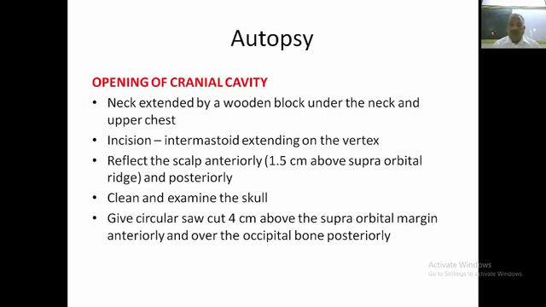This skull is made visible, and then the skull is cut using electric cutters at an angle of 120, generally about 2 inches up from the orbit and toward the external occipital protuberance. A circular cut by saw. The bone is very difficult to cut, it is very hard.